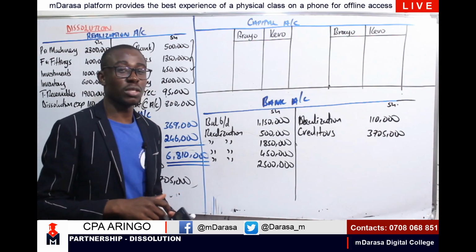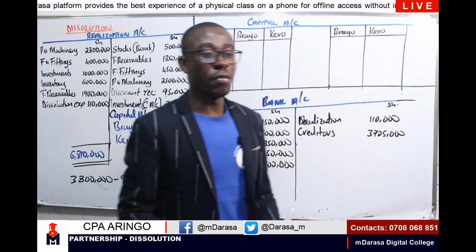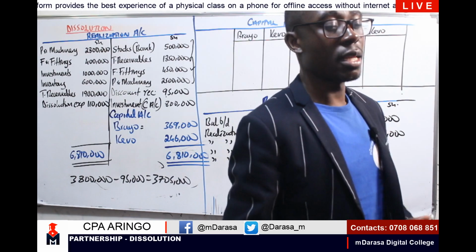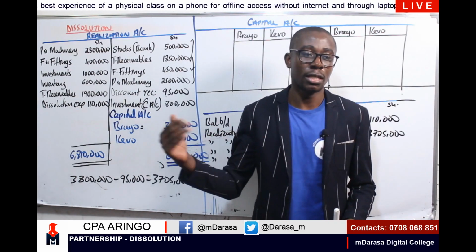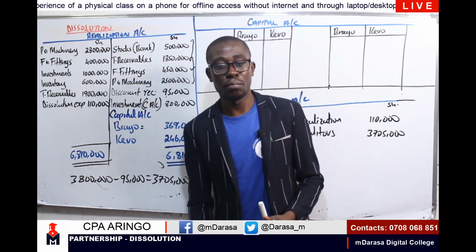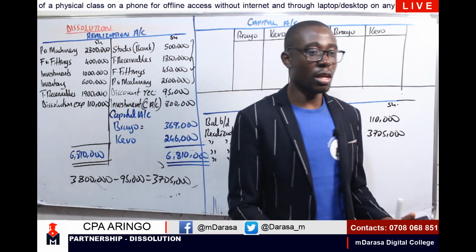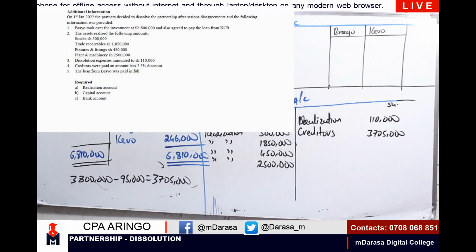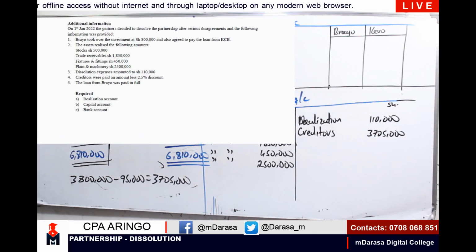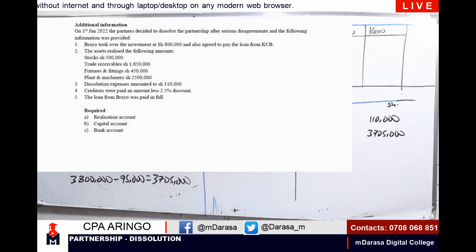Then the next step will be what? The next step, my good students, let us identify if at all we had the loan from partners. This is the order of payment, which we'll be looking at when we handle the aspect of piecemeal dissolution. So in this case, I'm talking of how much? Loan from the partner. Did we clear that loan? Yes, we did. Look at note 5. You're told that the loan from Brayo was paid in full.